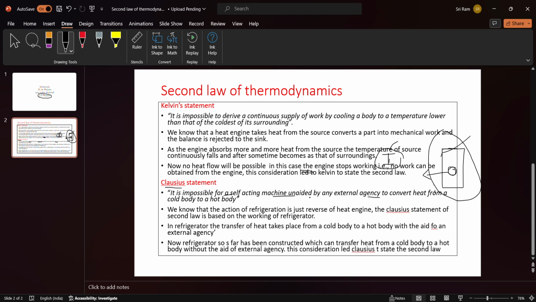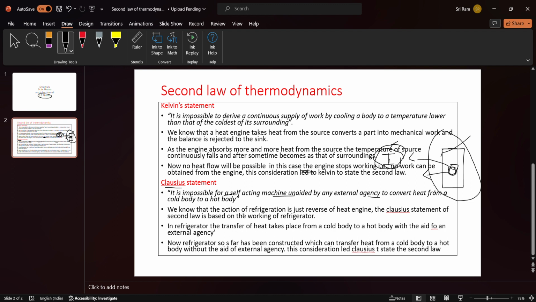For a self-acting machine unaided by an external agency, without giving current to it, it cannot convert heat from a cold body to a hot body. The surrounding is the hot body and the inside substance is the cold body. So it cannot transfer heat energy from here to here without current. With current only it can do, but without current it cannot.